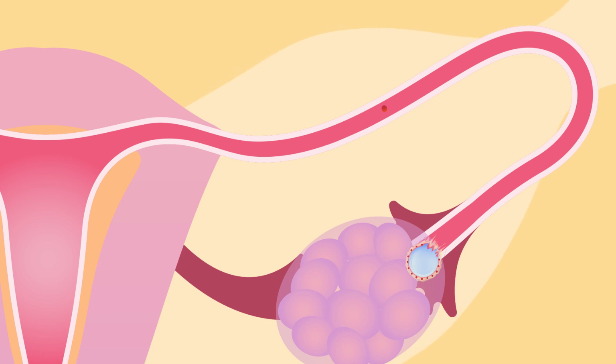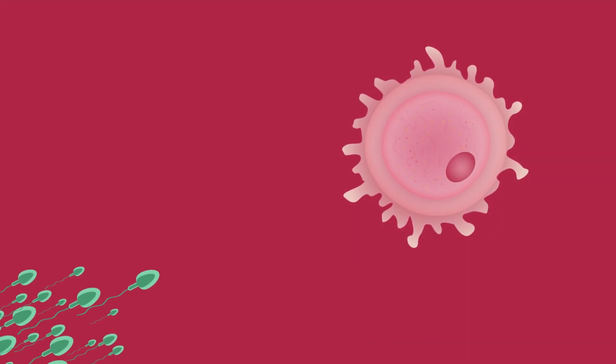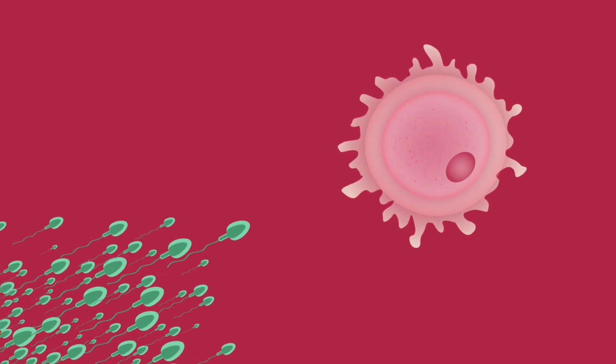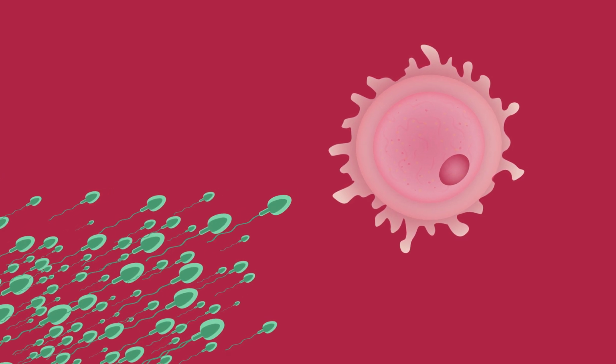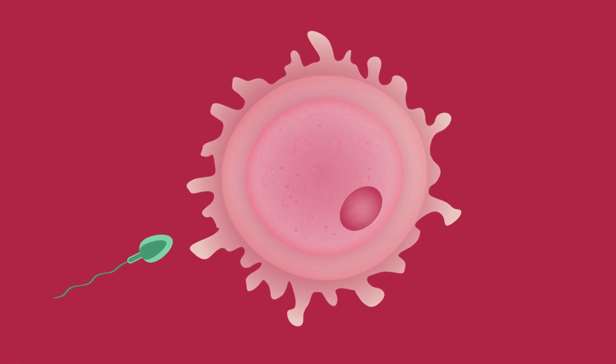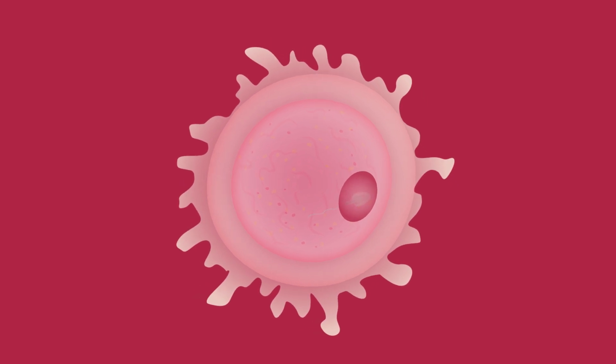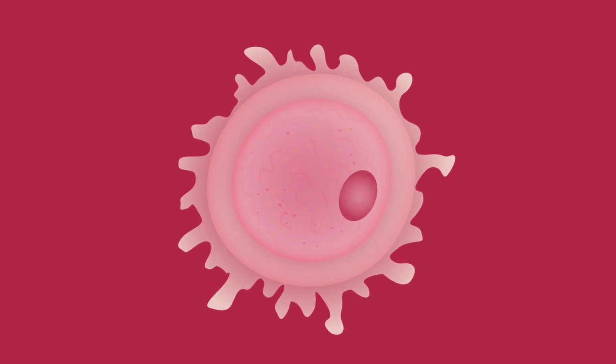The fertile window refers to a period of about 5 days, ending just after ovulation. The timing of ovulation varies from person to person and from cycle to cycle. Using a home ovulation predictor test can be useful for determining the time of ovulation. Once the egg is released, it remains viable for about 24 hours and then will degenerate if it hasn't been fertilized.